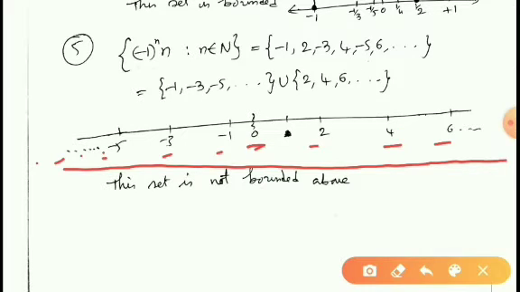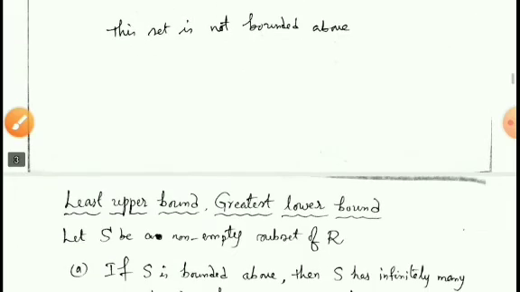So, you can't find the smallest number in this set and you can't find the largest number in this set. So, we can't find a lower bound and we can't find an upper bound. Therefore, there is no lower bound and there is no upper bound to this set. Therefore, the set is neither bounded below nor bounded above, and hence the set is not bounded.